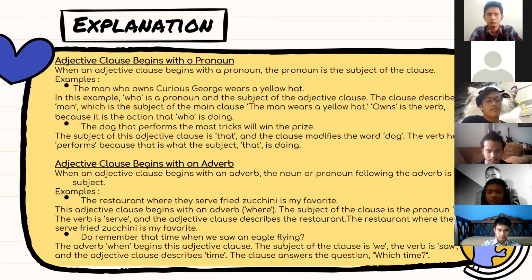When an adjective clause begins with an adverb, the noun or pronoun following the adverb is the subject. For example, the restaurant where they serve fried zucchini is my favorite. This adjective clause begins with an adverb where, the subject of that clause is the pronoun they. The verb is serve, and the adjective clause describes the restaurant.